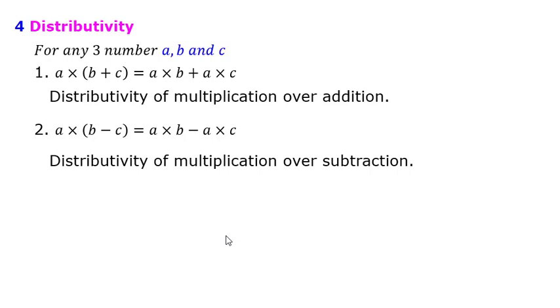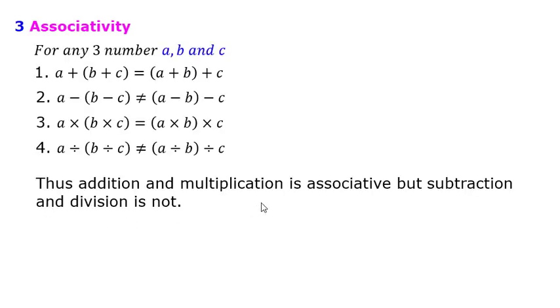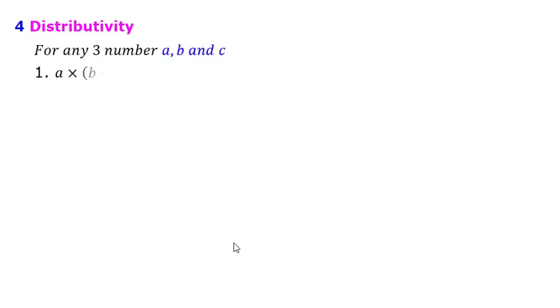The third property we discussed is associativity. And in associativity, we have seen that we can change the position of brackets, but my result is still going to be the same. So I can say that those operations are associative. Here in associativity, addition and multiplication are associative, but subtraction and division are not associative. Fourth is the distributive property, and lastly we have seen the distributivity property.